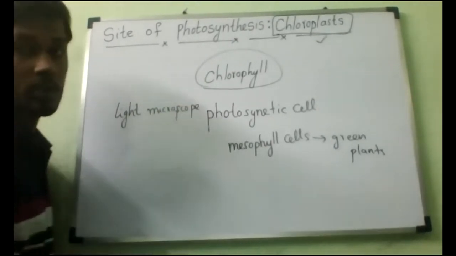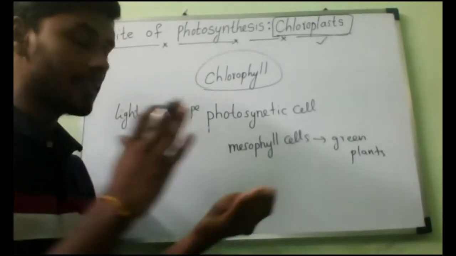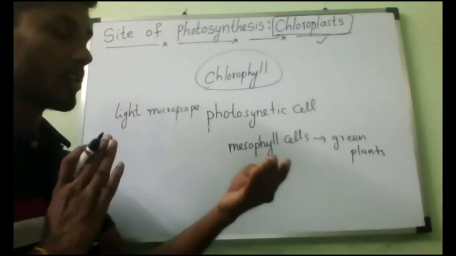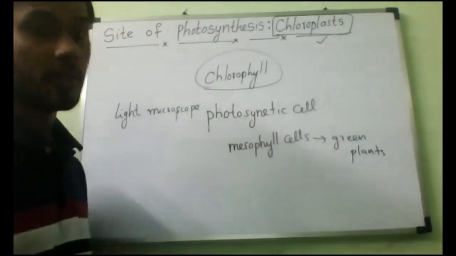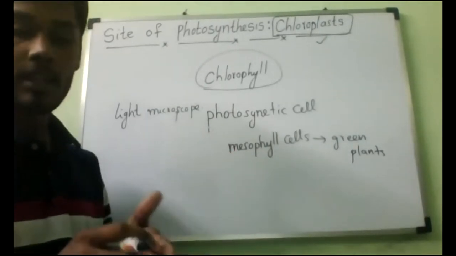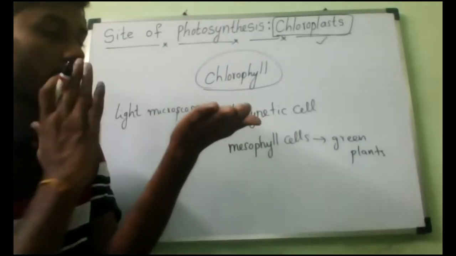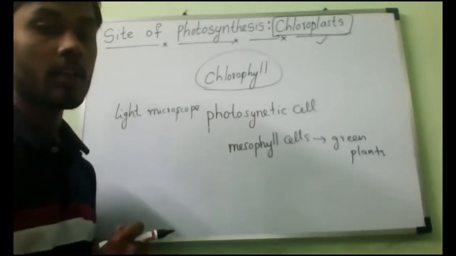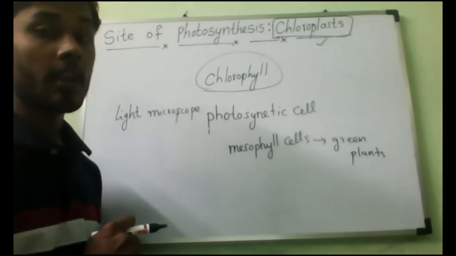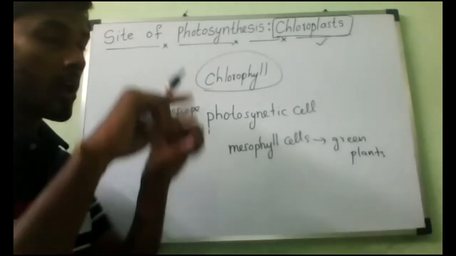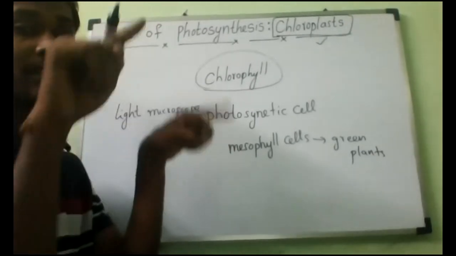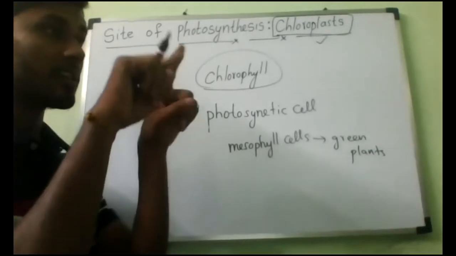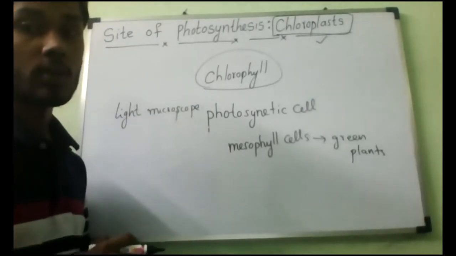If you do the cross section of the leaf, suppose my hand is a leaf and you cut it like this, then these chloroplasts can be seen as numerous disc-like structures, disc-like organelles in the photosynthetic cell.